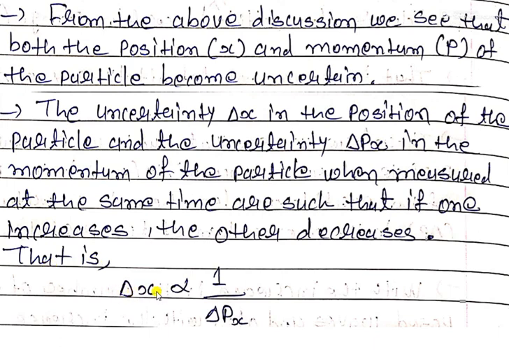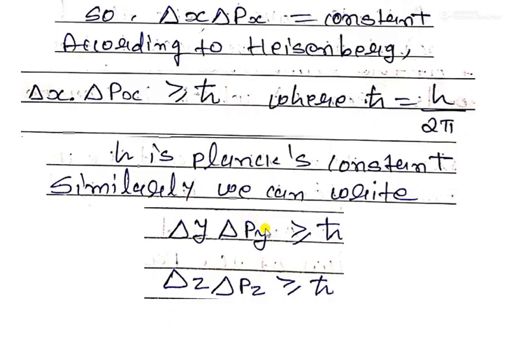So delta x is proportional to 1 upon delta px, meaning if delta px is increased, then delta x decreases, or if delta px decreases, then delta x increases. So this is the inverse proportion between uncertainty in position and uncertainty in momentum.